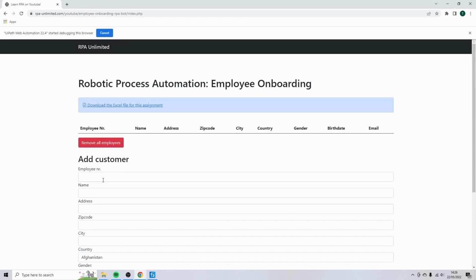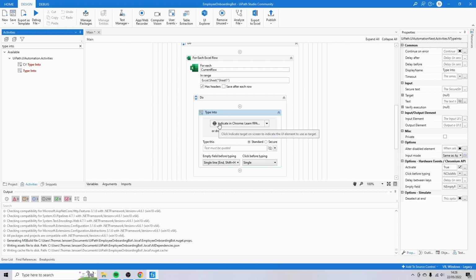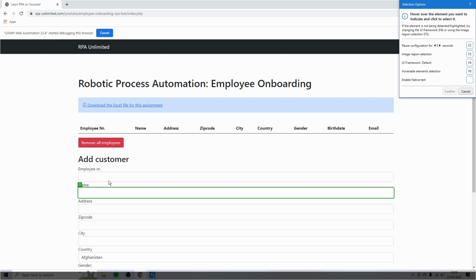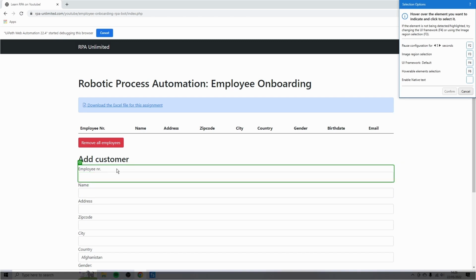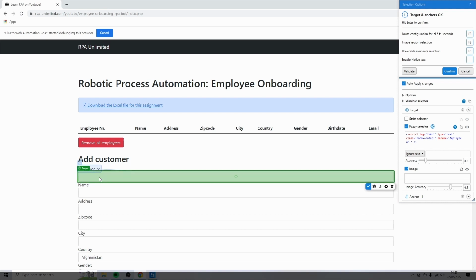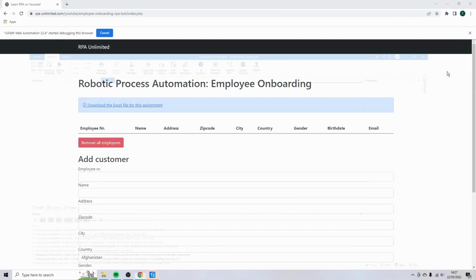And then the first data we would like to write to the employee number field. So click on indicate in Chrome. And then we're going to click on this field. Make sure that you click exactly on the field only, so not on the entire field, inclusive the text employee number. Not here, but just this one. Click on it. And UiPath is going to generate a selector, which you can see here. So that's basically how it identifies where to find the employee number field. So if everything looks the same, click on confirm.